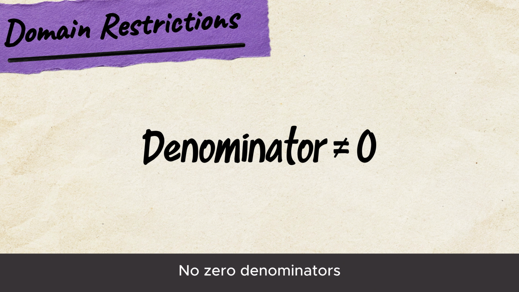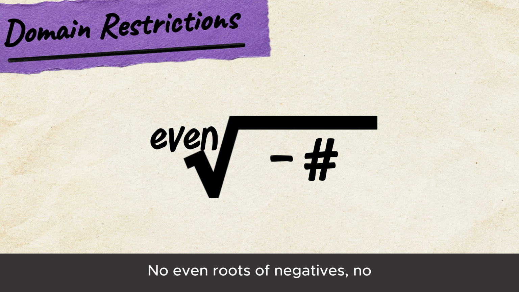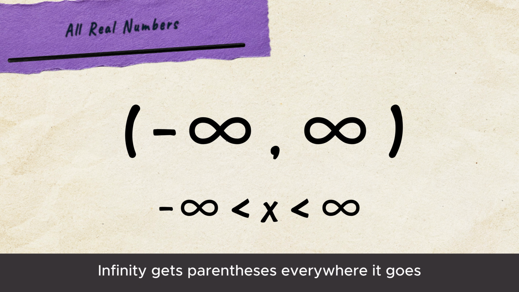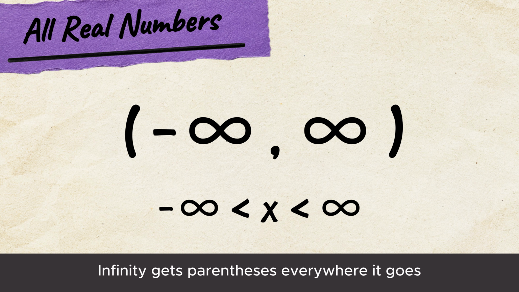Check restrictions first before you go. No zero denominators, no even roots of negatives. Brackets mean included, parentheses say no. Infinity gets parentheses everywhere it goes.